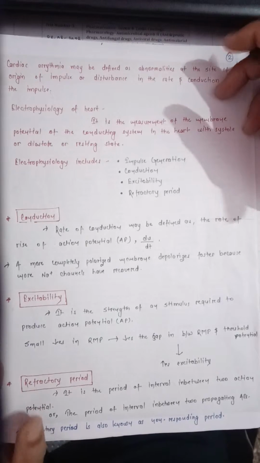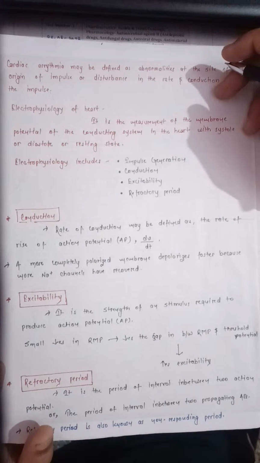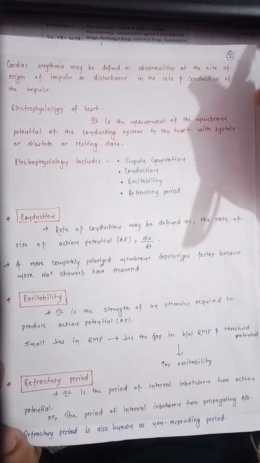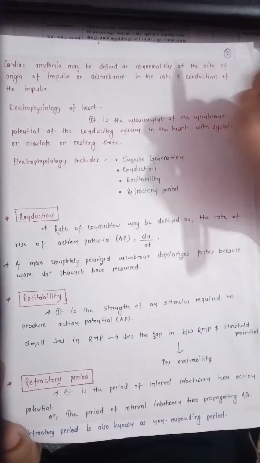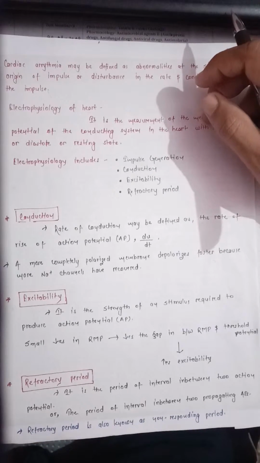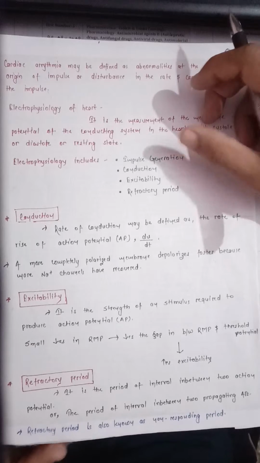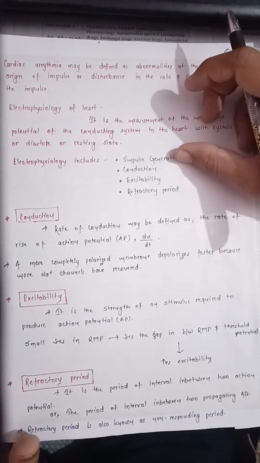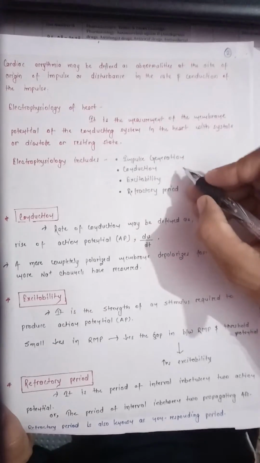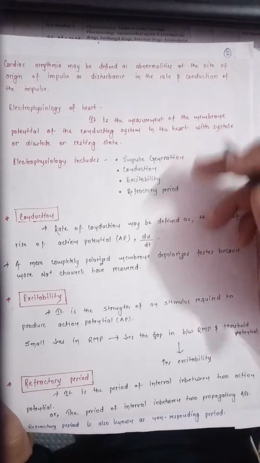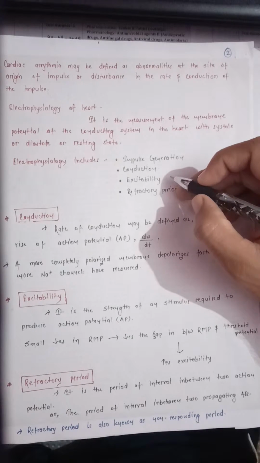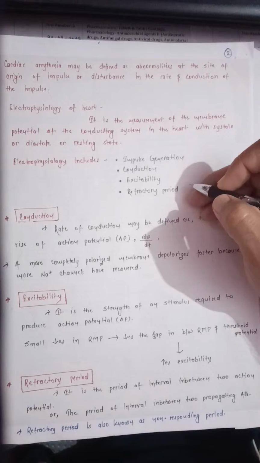To understand electrophysiology, let's have a look at some basic terms that will come up when we study anti-arrhythmic drugs. The first step of electrophysiology is impulse generation. The second step is conduction, that is, the impulse is transmitted. The third one is excitability, and the fourth one is the refractory period.